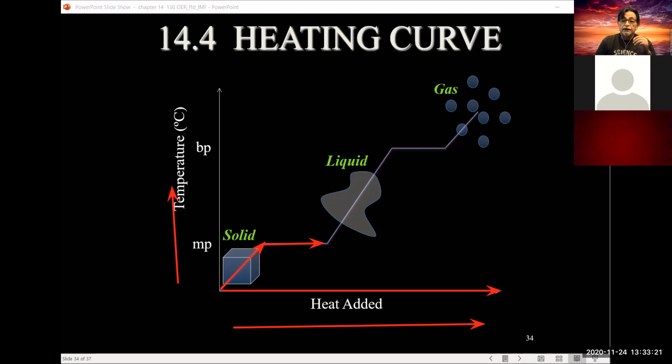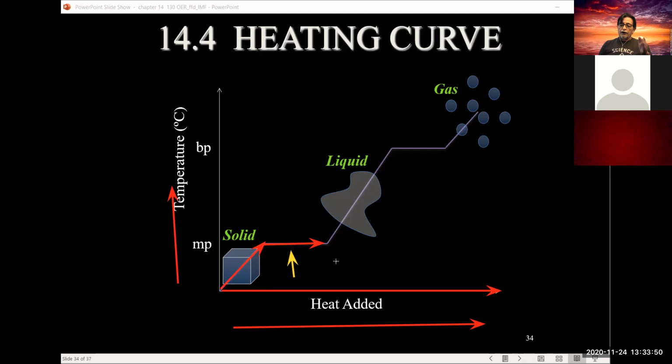Let me change that color real quick so I distinguish the change. On that plateau there, notice straight across, the temperature remains the same. All of the energy that you put into the system is being utilized by those molecules to break up the solid and move it into the liquid phase.